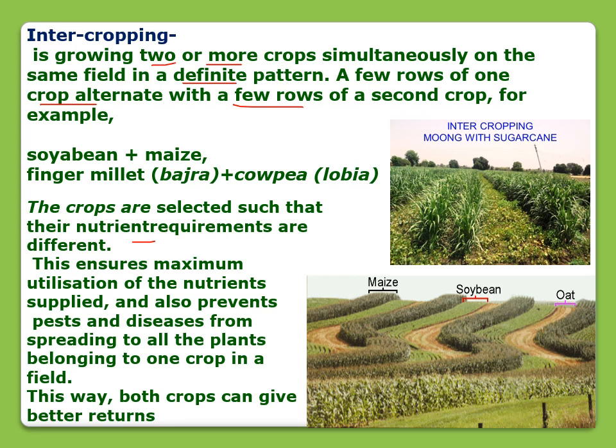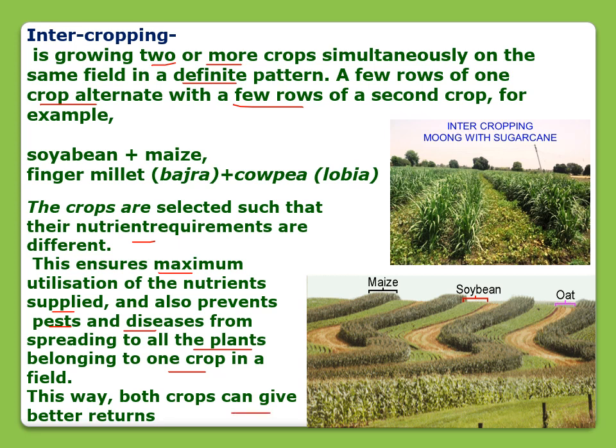So what does this ensure? This ensures maximum utilization of the nutrients supplied and also prevents pests and diseases from spreading to all the plants belonging to one crop in a field. This way, what happens? Both the crops can give better returns.